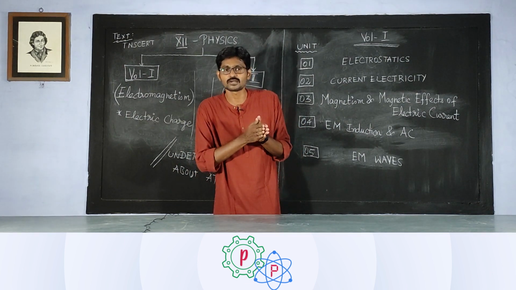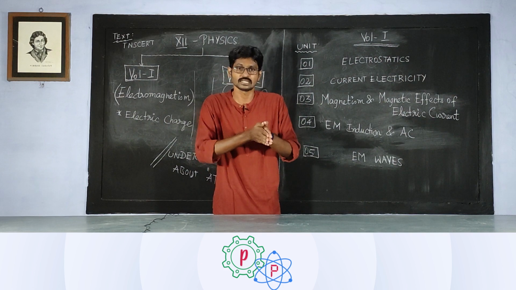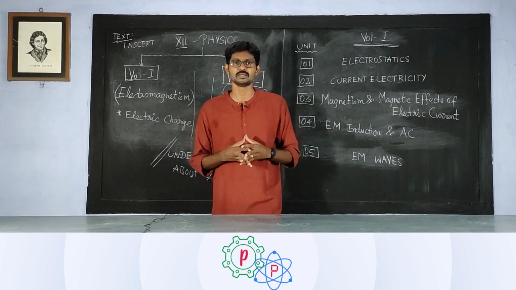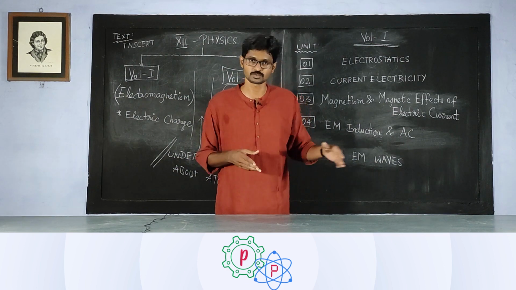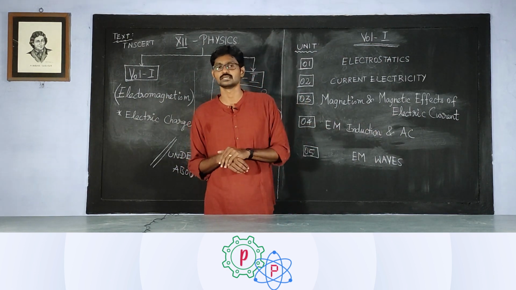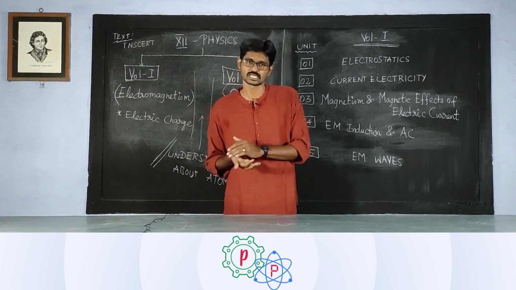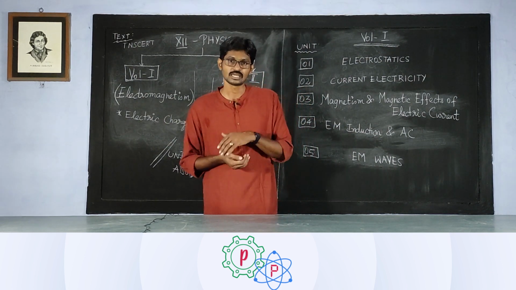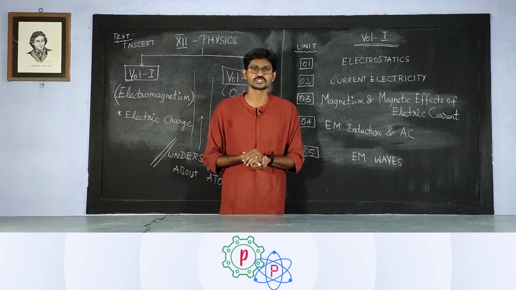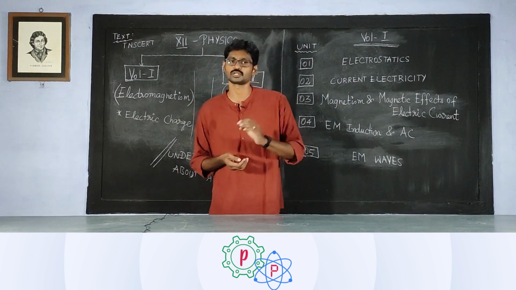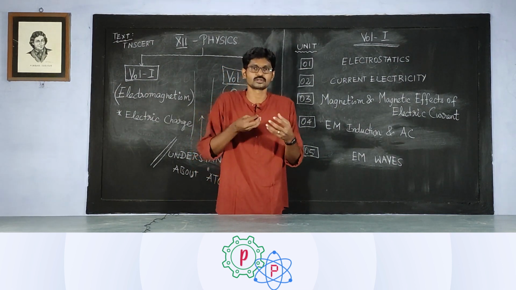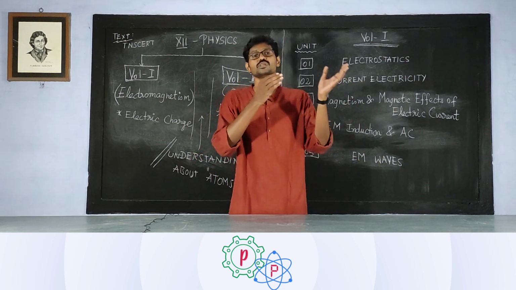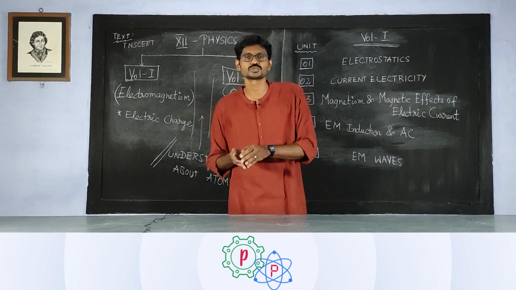So if I talk about direct current, that is what DC means. And if it is going to be an AC, we name it as alternating current. So what is going to alternate in that current? We are talking about the direction of current. When we talk about direct current, it is going to be a unidirectional current, because we know right from our lower classes that current always flows conventionally from the positive terminal to the negative terminal.